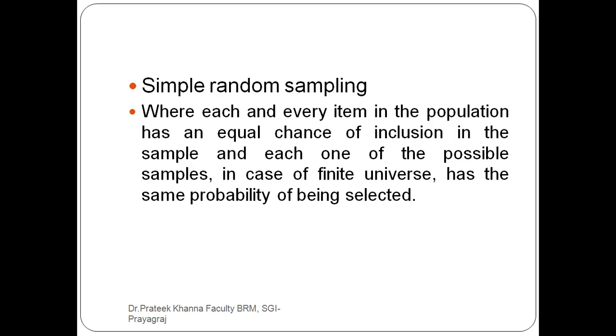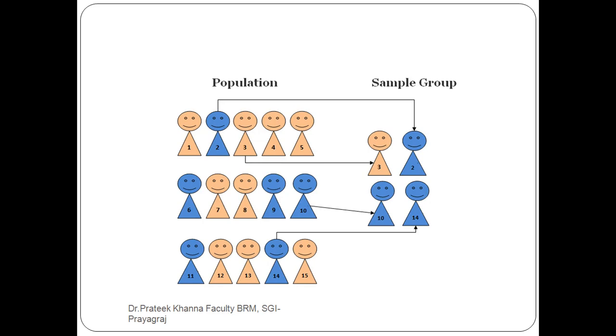This doesn't mean you have to study the entire population, and each one of the possible samples in the case of a finite universe has the same probability of being selected, like in the last case. Now this is the population. If we select only these two, it means we have left out the rest of the population. So it means we are not giving an equal chance to the population.